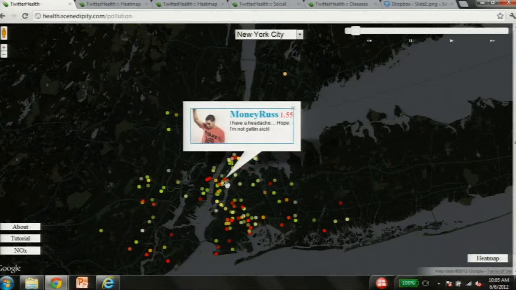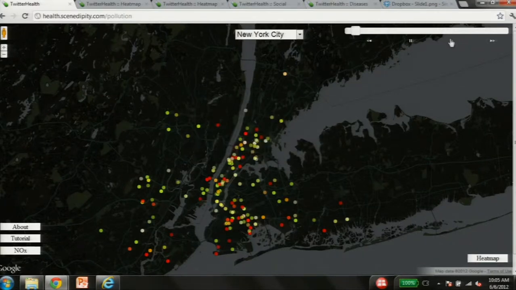So there are cases where we can't infer the exact health status of an individual. Someone might say something like, "I have a headache, hope I'm not getting sick." We can't pinpoint whether it definitively indicates the person's sick or not. Okay? So this is a snapshot of real time.